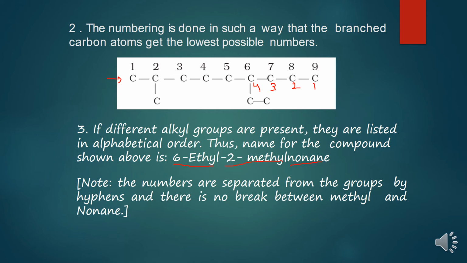On the 2nd position, methyl is present. They are present on a chain containing 9 carbon atoms, so I wrote non, and this main chain's carbon atoms are bonded with single covalent bonds only. So this is the name given to the compound.